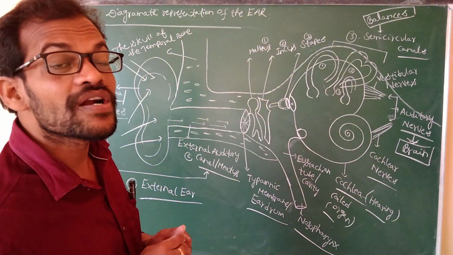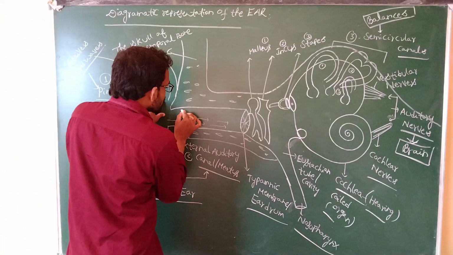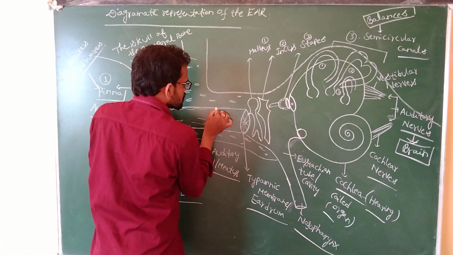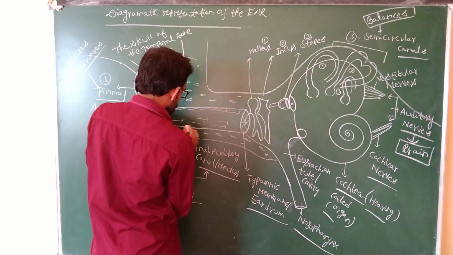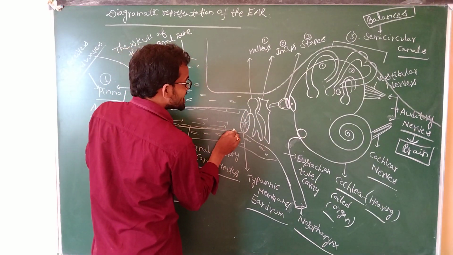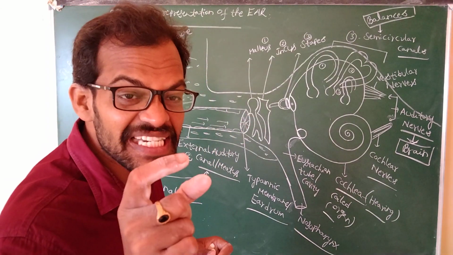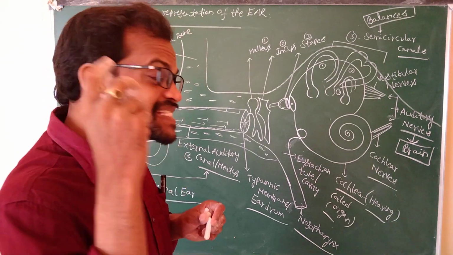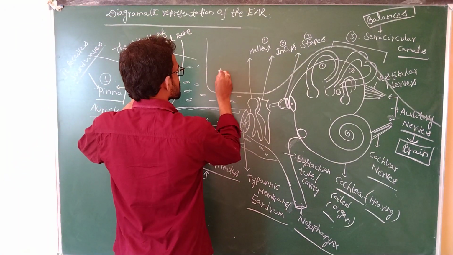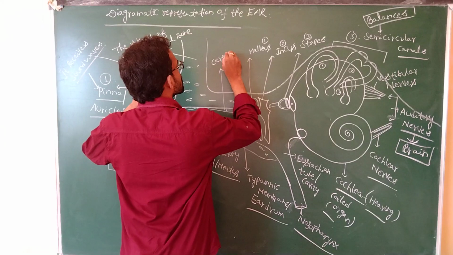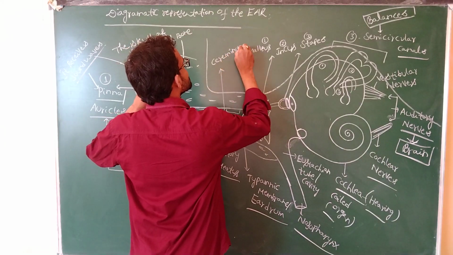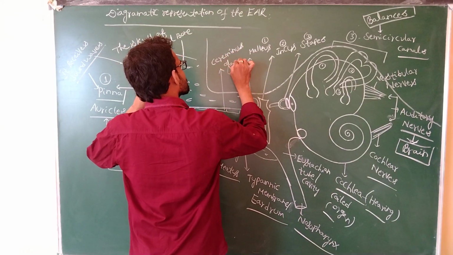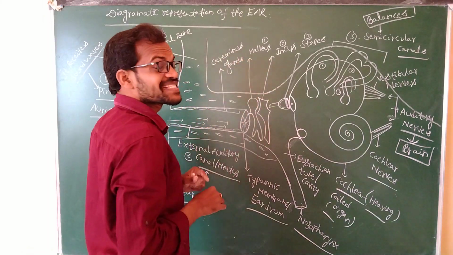If you observe the external auditory meatus, it consists of ceruminous glands.